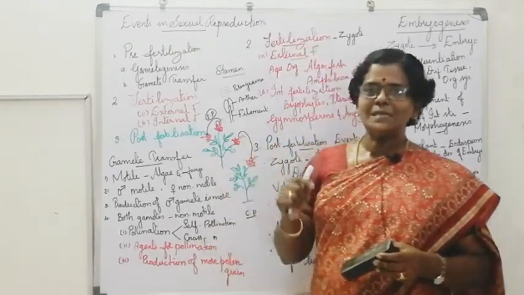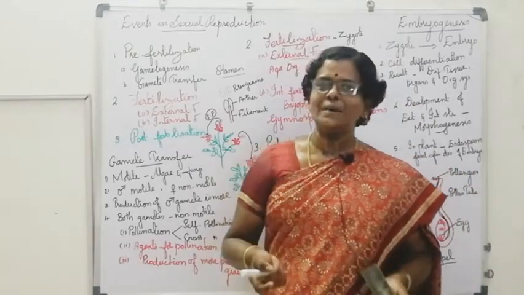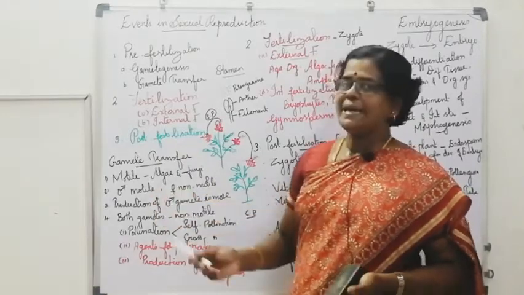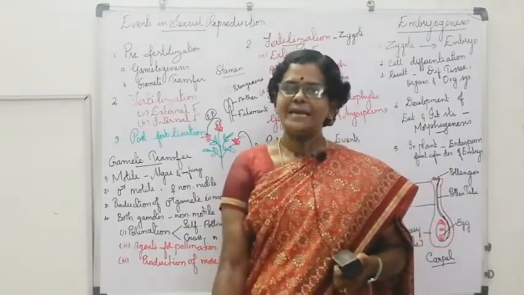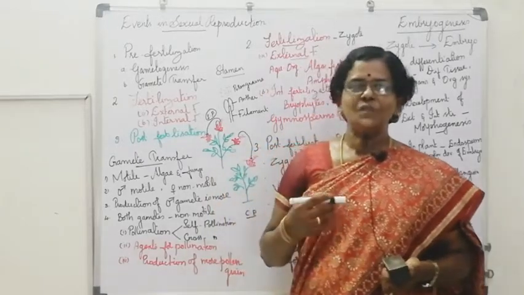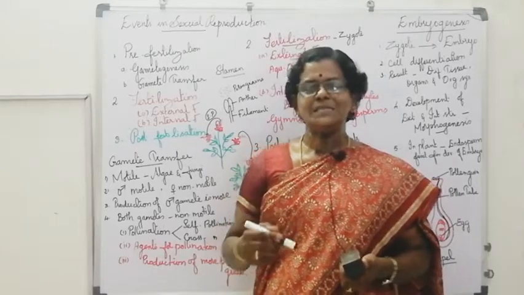In a few organisms, both the gametes are motile. If you take algae and fungi, both the gametes are motile. But in most organisms, the male gamete is motile and the female gamete is non-motile.